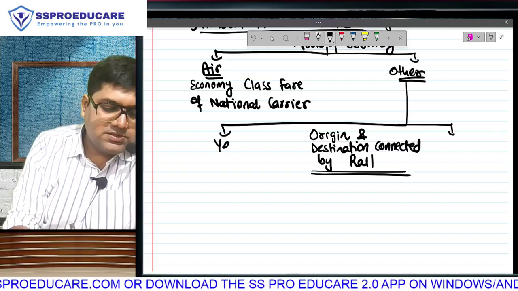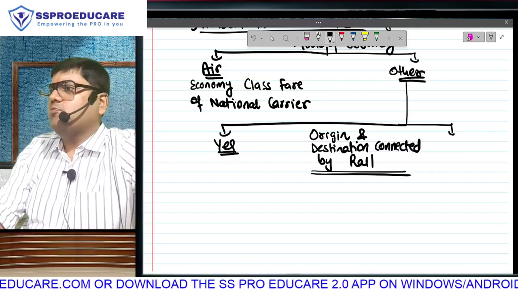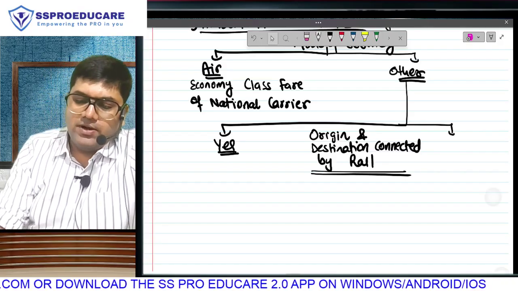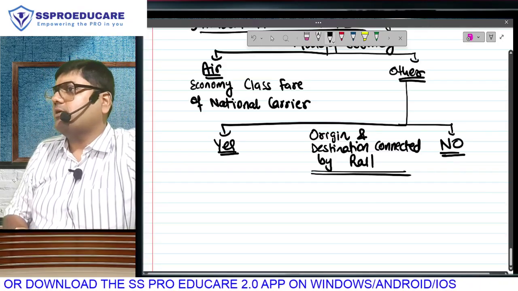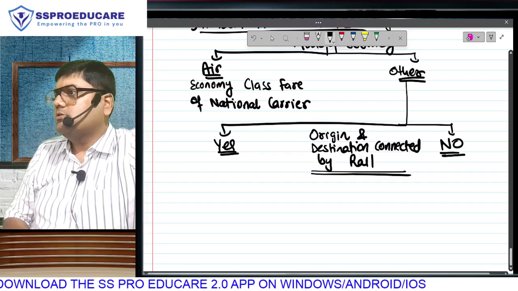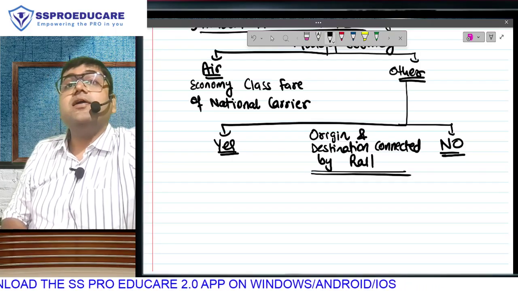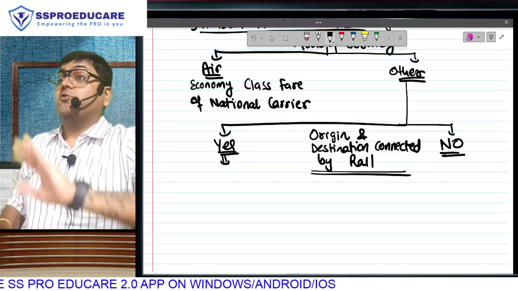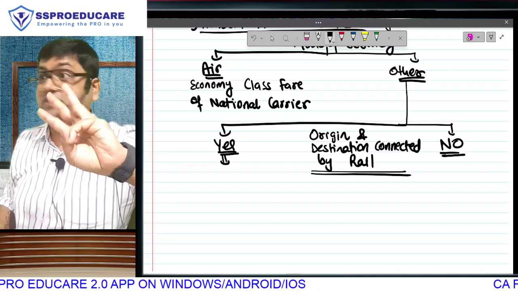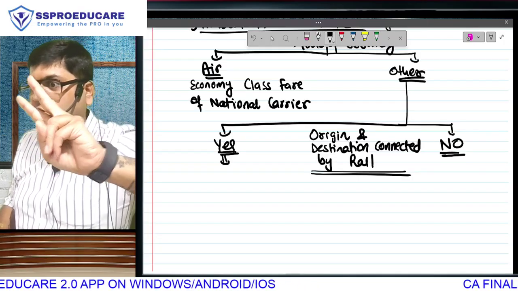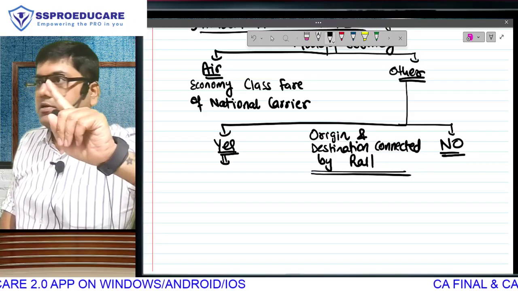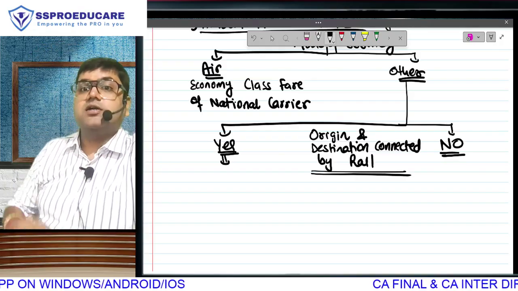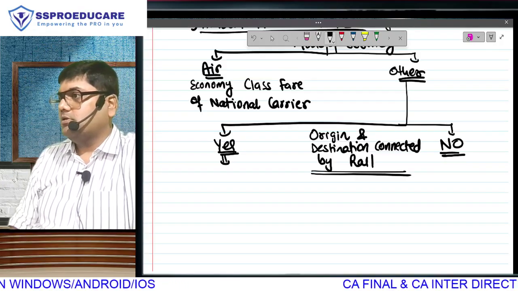What are the two possibilities? Yes, supposedly Mumbai to Delhi you are going on a picnic, so they are connected by rail. But maybe Mumbai to Alibag you are going for a picnic, so they are not connected by rail. Hello? If they are connected by rail, then the amount is as per income tax rules. Note, this is only the discussion on the third amount, the C point. First two amounts are constant. What are they? The first one is actual received. The second is actual spent. The discussion is about the third amount. Are you following?